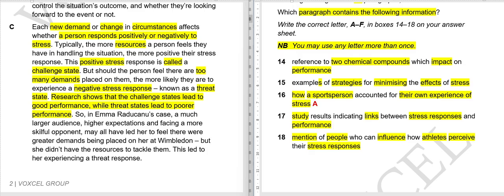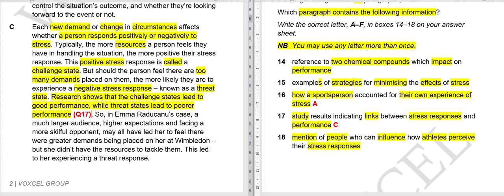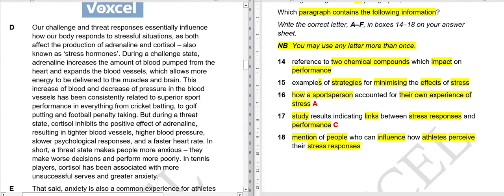So for 17, our answer is option number C. Here, question number 17. I hope it is clear. And let's see if 18 is there or not. Mention of people who can influence how athletes perceive their stress response. There is no mention of such people. Hopefully it is clear. Moving on to the next paragraph, D.